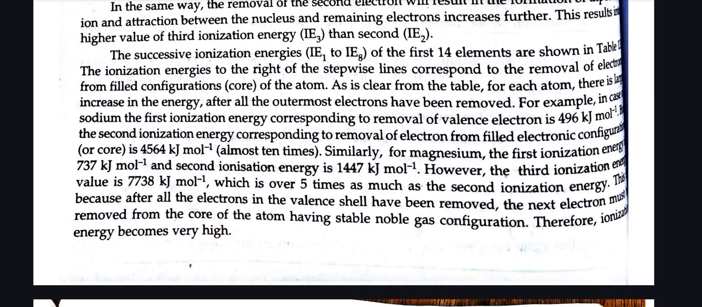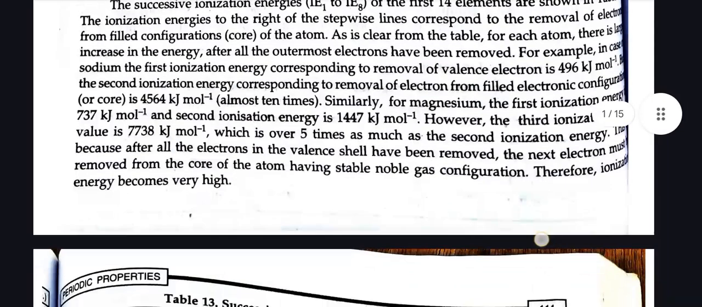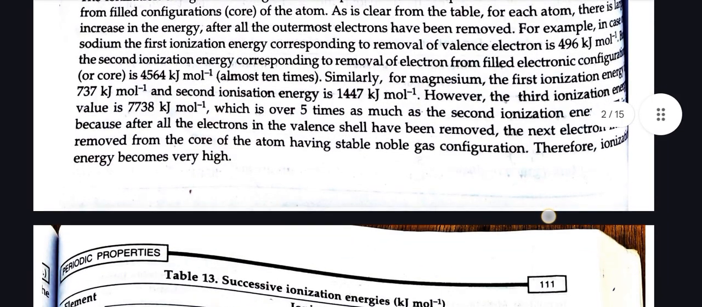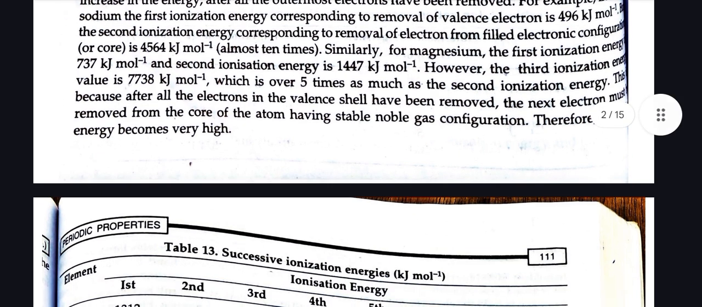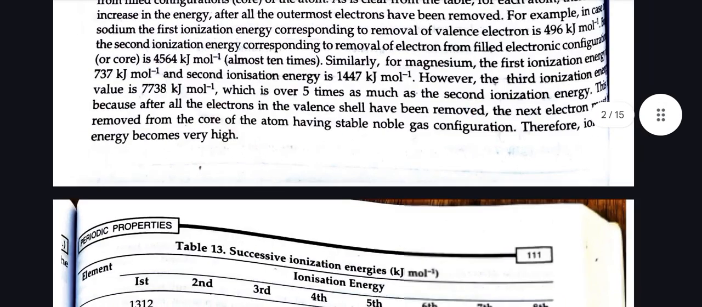As is clear from the table, for each atom there is a large increase in energy after all the outermost electrons have been removed. For example, in the case of sodium, the first ionization energy is 496 kJ per mole, but the second ionization energy is 4564 kJ per mole, that is almost 10 times. Similarly, for magnesium, the first ionization energy is 737 kJ per mole and the second is 1447 kJ per mole. However, the third ionization energy value is 7738 kJ per mole, which is over 5 times the second ionization energy.